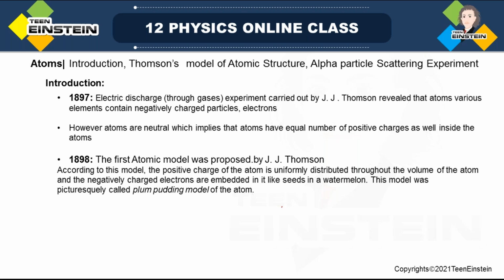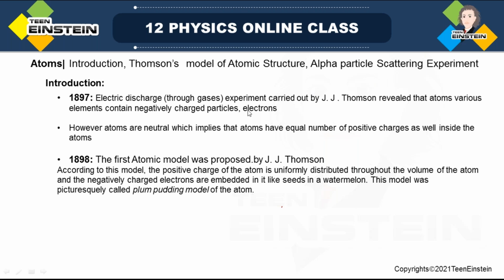So today we'll learn Thomson's model of atomic structure and alpha particle scattering and its significant result, and what are the aspects in the Rutherford's atomic model. So let us start with a brief introduction.